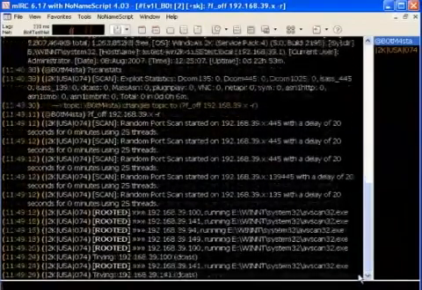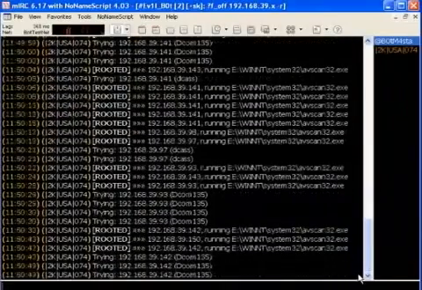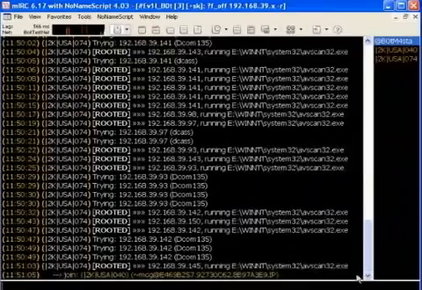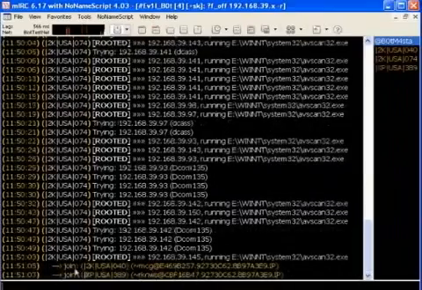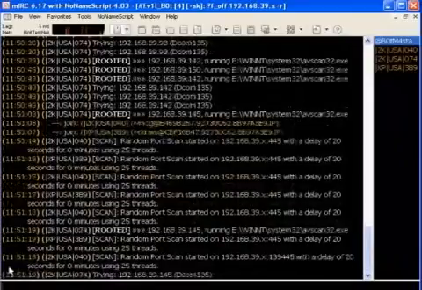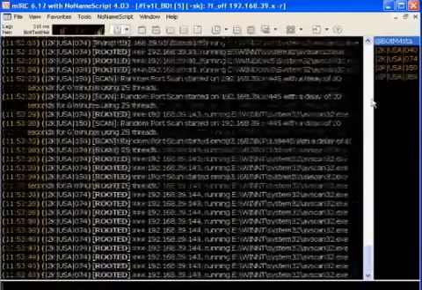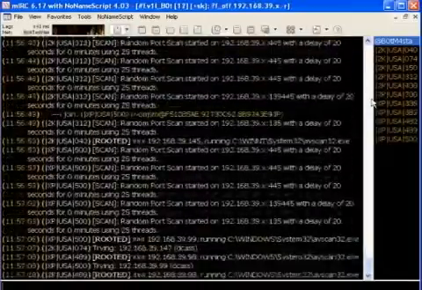Whoa, looks like the bot got its first victim. Now it's uploading the bot client to that new victim. And there's a new recruit joining the channel now. Since the mass scan command is the topic of the channel, the new bot automatically starts scanning for new recruits as well. Things are really heating up now.